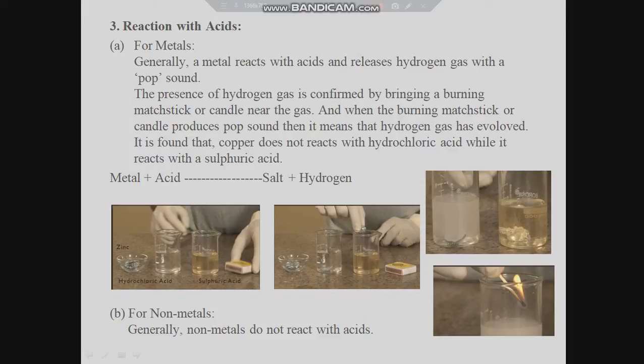Now when you light a matchstick with a matchbox and bring the lighted matchstick to the mouth of the test tube, you can see that it starts burning with a popping sound, and this confirms the presence of hydrogen gas being evolved in the reaction of metals with acids. Whereas non-metals generally do not react with acids at all. In the case of metals, a few react very vigorously and a few react very slowly.